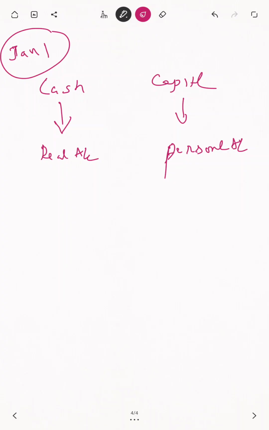The owner is contributing 5 lakhs worth of capital to the business. This cash comes in to the business. Whenever it is a real account, you have to immediately go for that rule: debit what comes in, credit what goes out. Since this cash is coming to the business, it comes in. Whenever it comes in, you have to put debit.